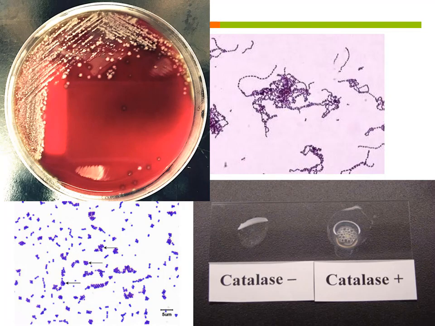That's why when we get a cut and we put peroxide on it, it fizzes and bubbles, because we have organisms that have that protective enzyme, and our blood also has that protective enzyme. So we're looking at these two organisms, catalase positive and catalase negative. You got Streptococcus from strep throat, and you got Staphylococcus, which is usually on our skin, right? Which one do you think is going to be the one that has the catalase protective enzyme? The one from your skin or the one from your throat?